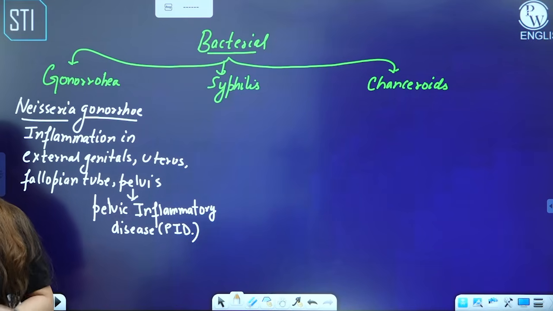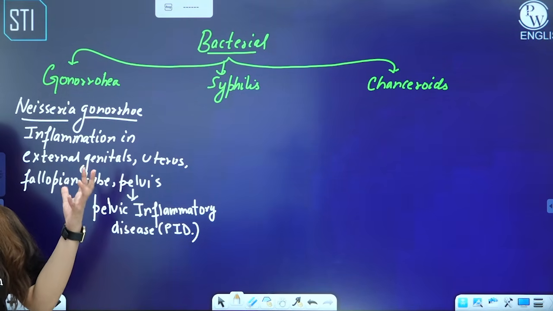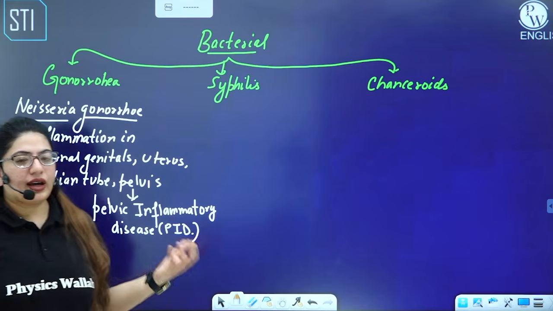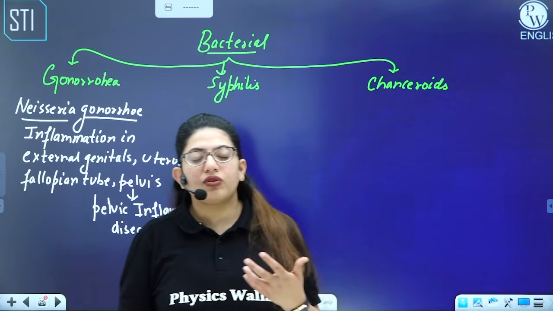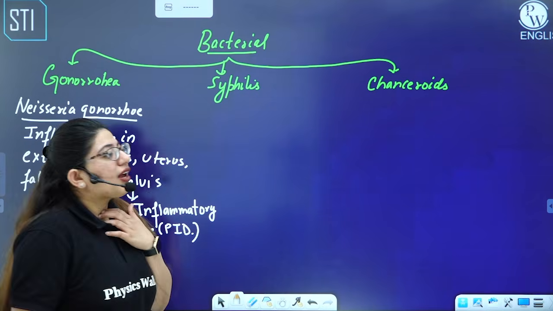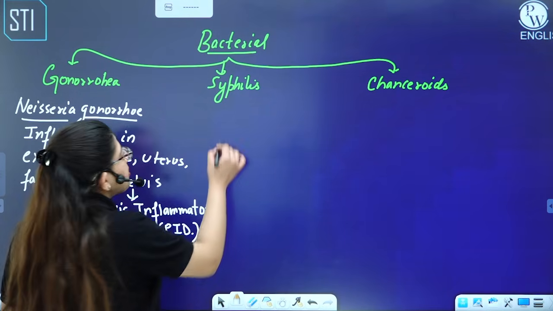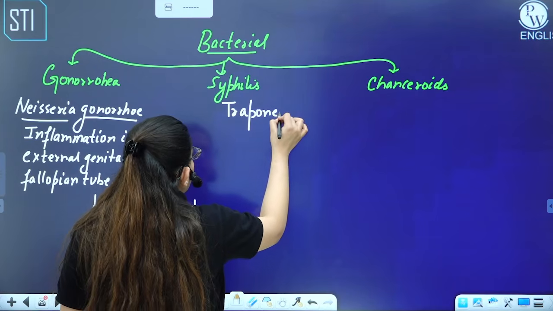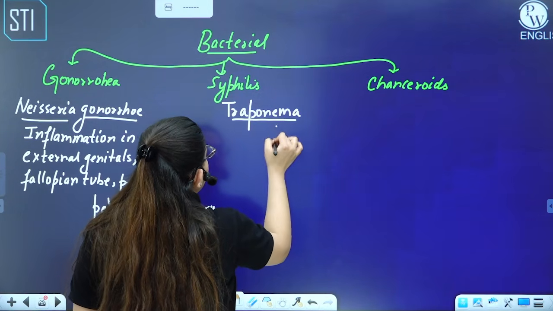Moving further to the gonorrhea in males, everything will be the same. In males, the urethra will be inflamed, leading to the other organs, and ultimately it can cause orchitis. And what is orchitis? We use the word orc for testes, so inflammation in testes. Then we have syphilis, and syphilis is caused by Treponema pallidum.